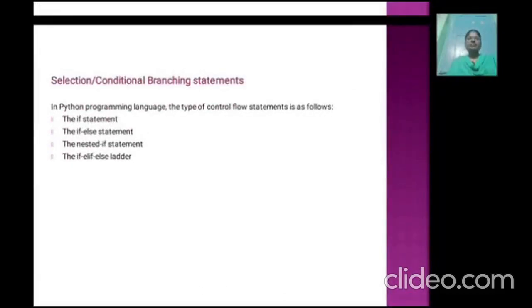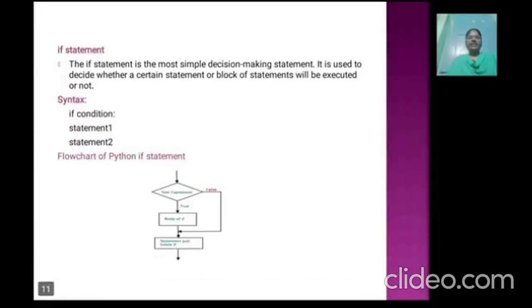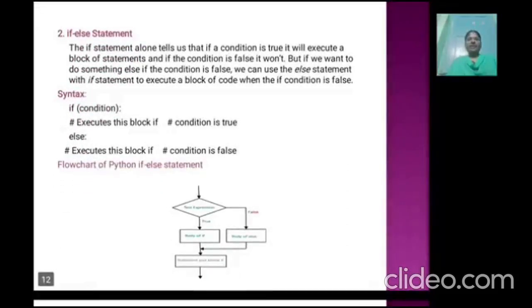Selection and conditional branching statements. In the Python programming language, the types of control flow statements are as follows: the if statement, the if else statement, the nested if statement, and the elif ladder. If statement: if the condition is true, the statement is executed, otherwise the statement is not executed. If else statement: if the condition is true, the true block is executed, otherwise if the condition is false, the false block, that is the else block, is executed.